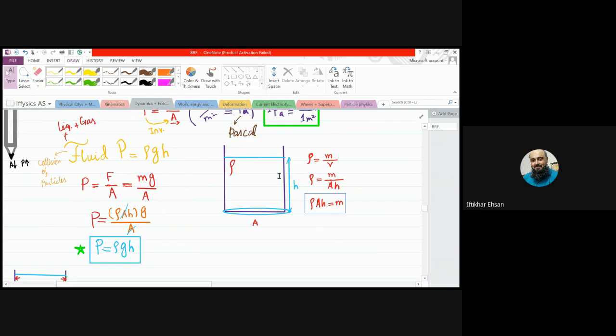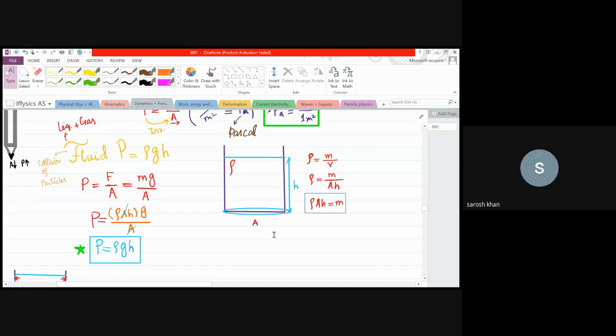So, beta, first of all, consider we are having a container where there is a liquid or fluid. It could be a liquid or gas, both of density rho, and it has a base area of cross section A, and it will be having H. What is H?